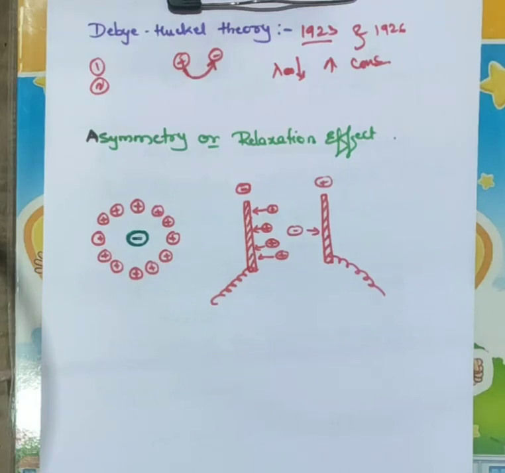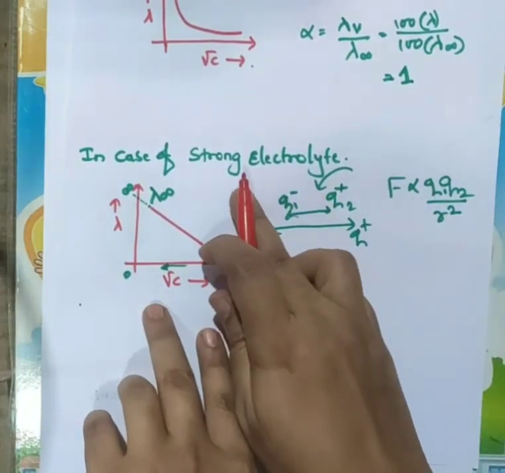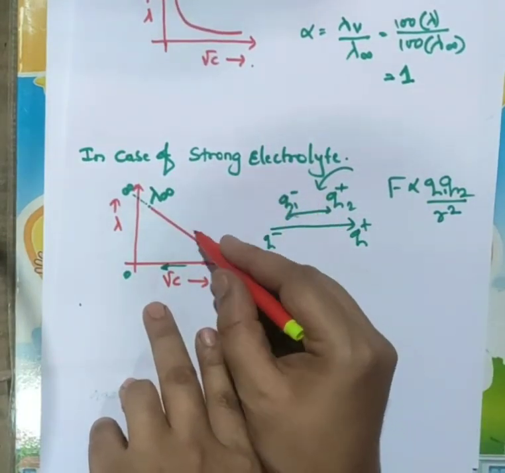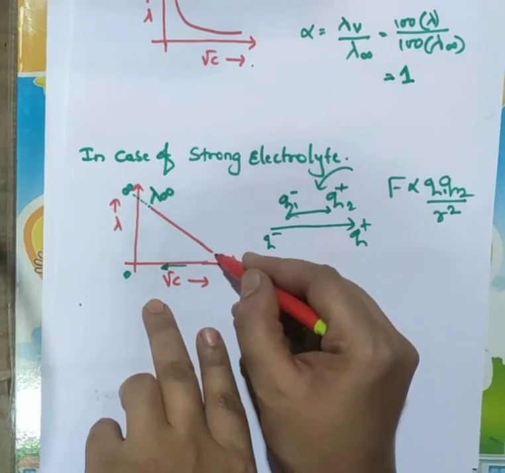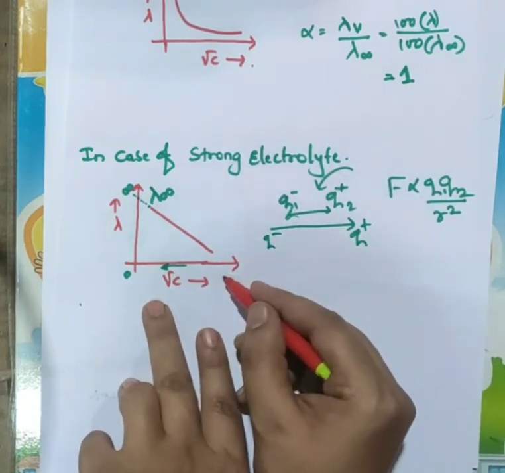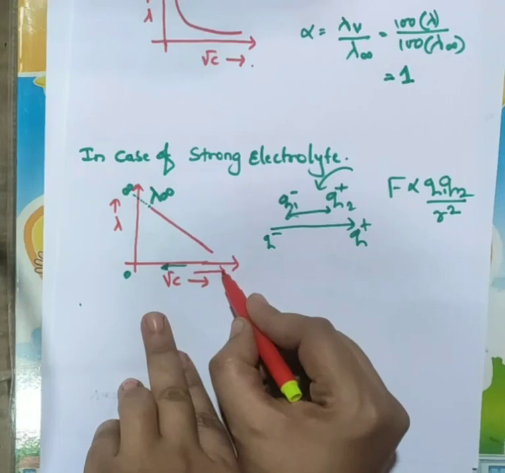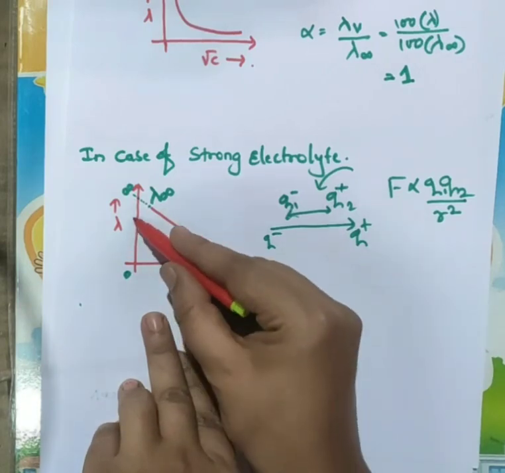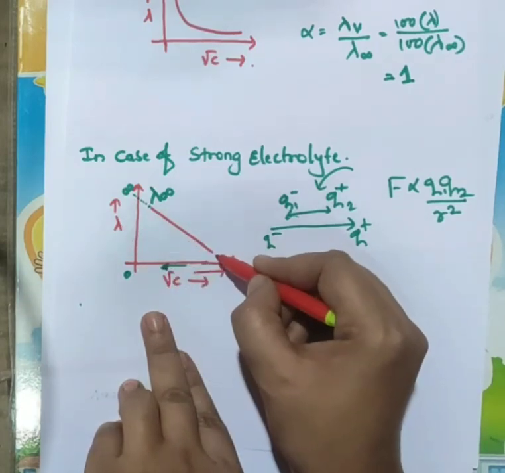Okay, so for this strong electrolyte, equivalent conductance decreases with increase in concentration. Here on this side concentration is increasing, but the equivalent conductance is decreasing.